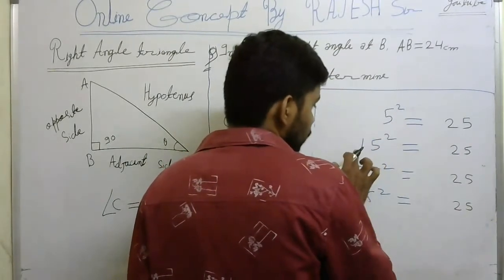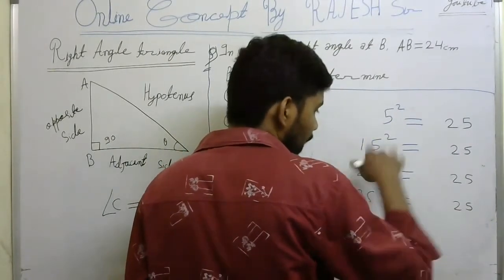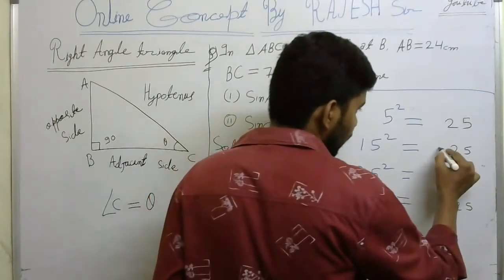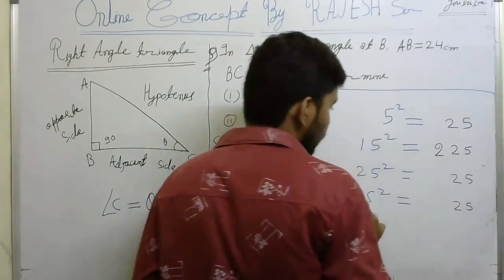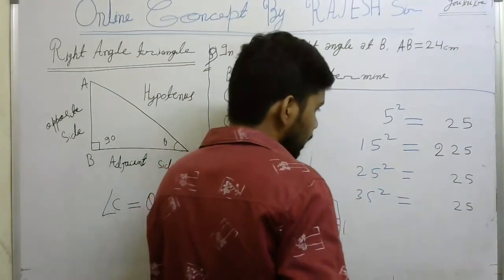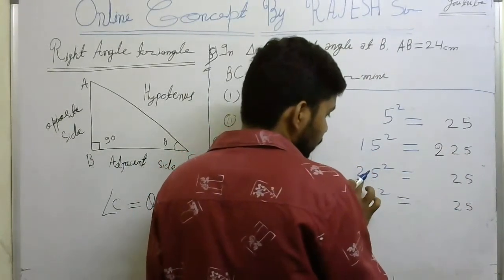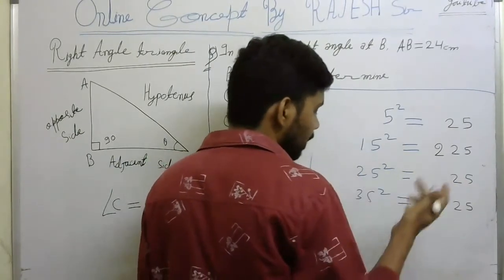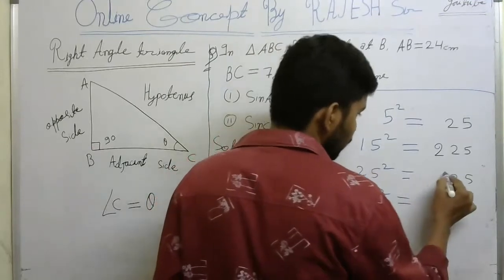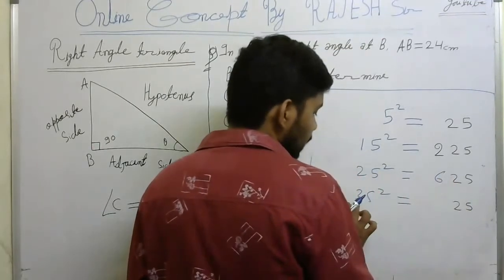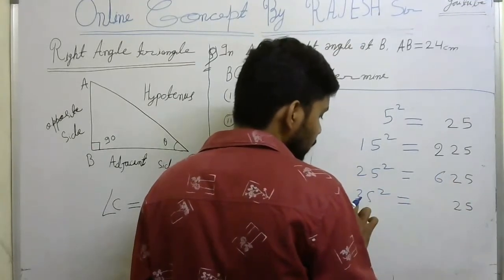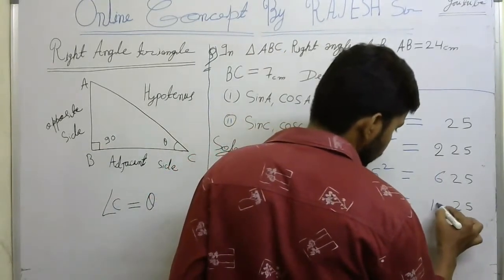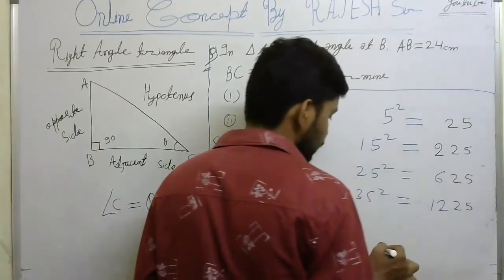So what is in the tens place? 1. After 1 what will come? 2, so 1 into 2 is 2, so write 2 here. Similarly, in 25 square, 25 will come at the end obviously. First 2, after 2 what will come, 3. 3 into 2 is 6, so 625. After 3 comes 4, 4 into 3 is 12, so 1225.